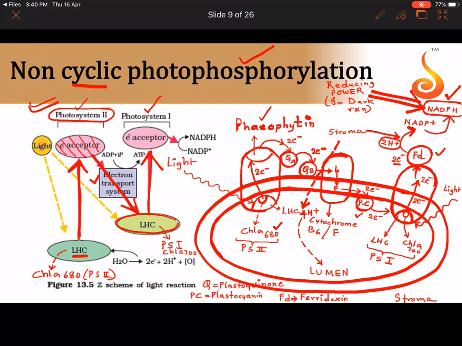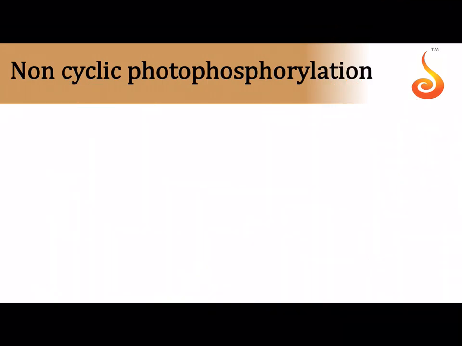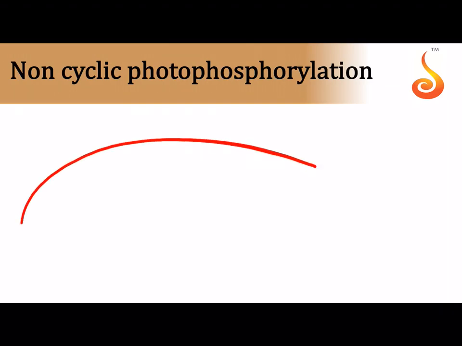Here also, if you see, it has flown in a Z-like pattern if you see it from the sideways, and that's why it is referred to as the Z scheme. So we saw one product now, that is NADPH. Now what is the other product which I wanted to tell you is, again let me draw the thylakoid lumen,